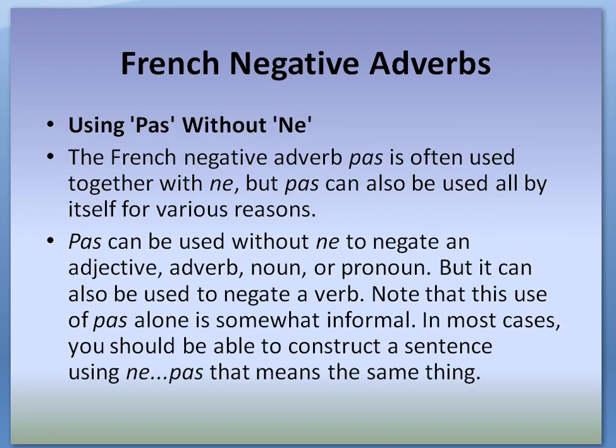The French negative adverb pas is usually used with ne, but it can sometimes be used by itself. It can be used without ne to negate an adjective, adverb, noun or pronoun, but it can also be used sometimes to negate a verb. However, the use of pas alone is informal, and in most cases a construction using ne and pas is the better option.